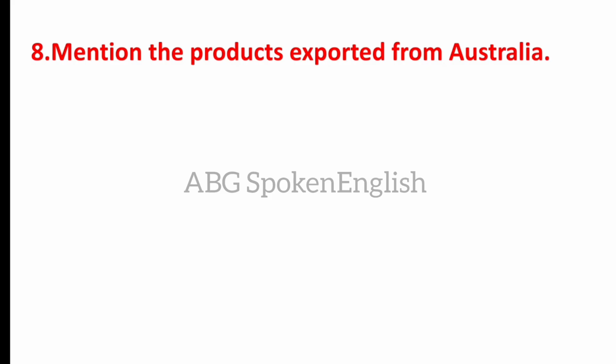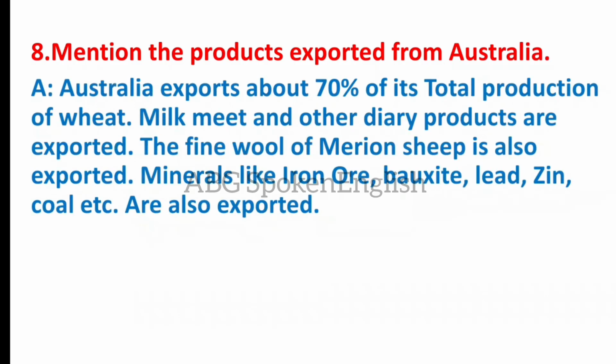Mention the products exported from Australia. Australia exports about 70% of its total production of wheat, milk, meat, and other dairy products. Fine wool and merino sheep are also exported. Minerals like iron ore, bauxite, lead, zinc, coal, etc. are also exported.